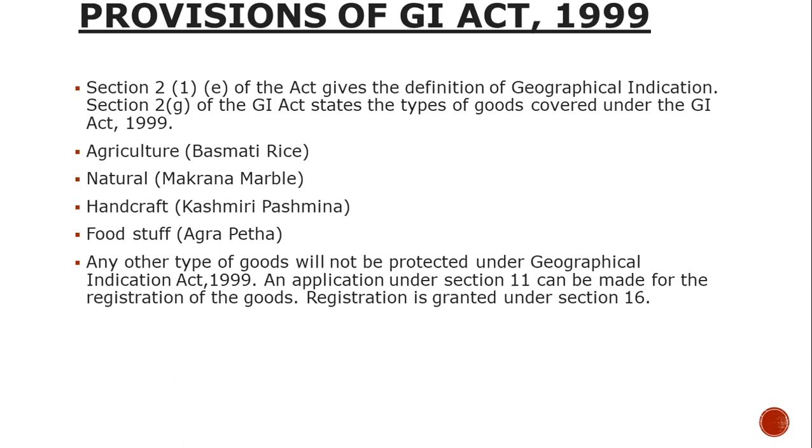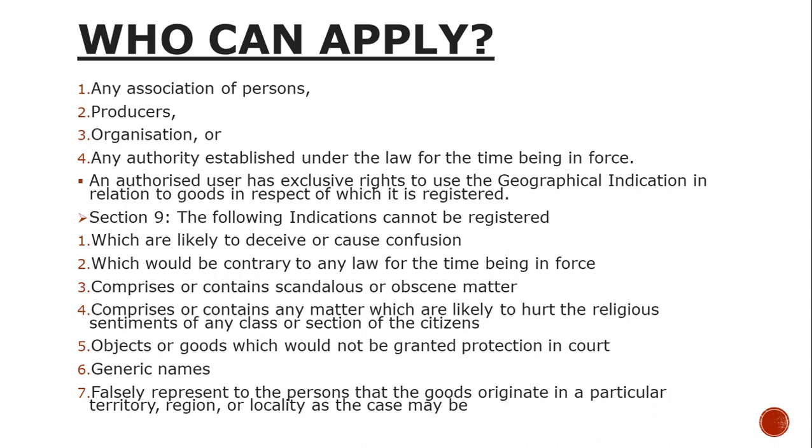An application for registration of goods should be made under Section 11, and registration is granted under Section 16 of this act. So who can apply?